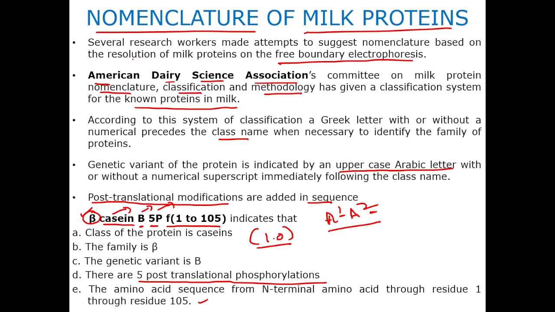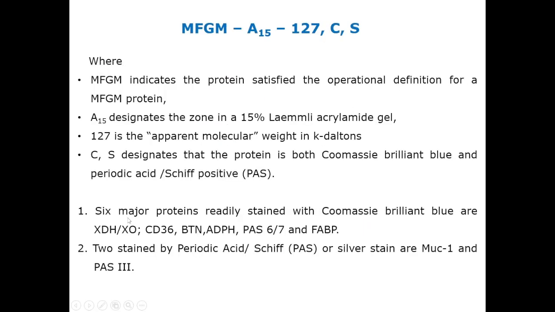So, the committee name is American Dairy Science Association Committee on Milk Protein Nomenclature, Classification and Methodology. They have given a classification system for the known proteins in milk, and this way we are naming any protein. Another example we can see here is milk fat globule membrane A15 127. What does this denote? How will we name it? Milk fat globule membrane means it indicates a protein satisfying the operational definition for an MFGM protein. That is why here it is MFGM.